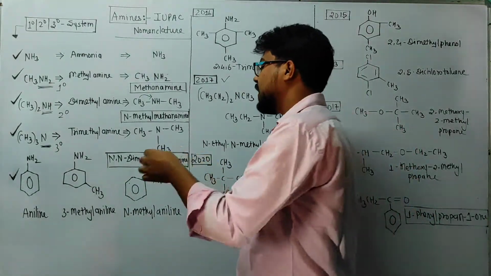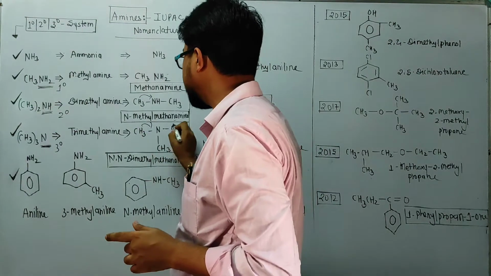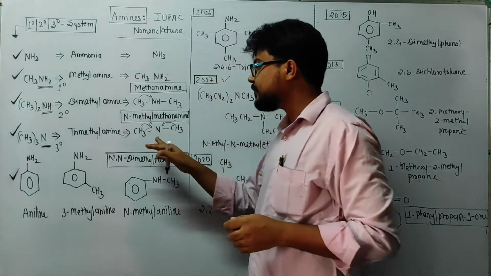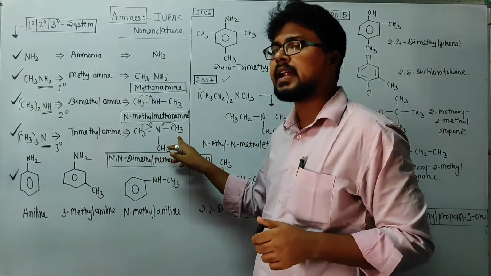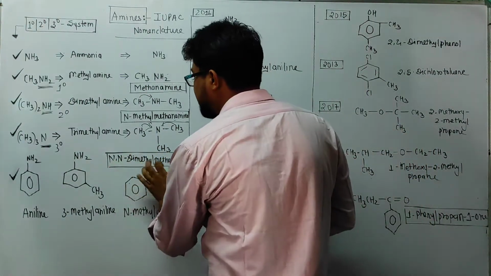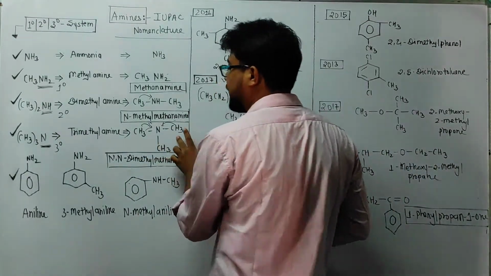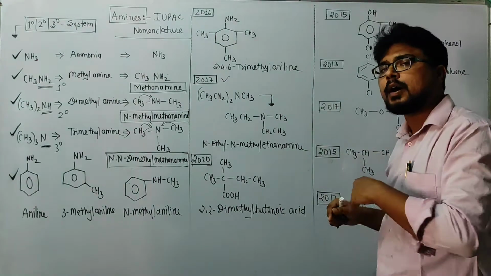But because two methyl groups are connected with nitrogen, whereas in the previous example only one methyl group was present, I will write N,N-dimethylmethanamine.